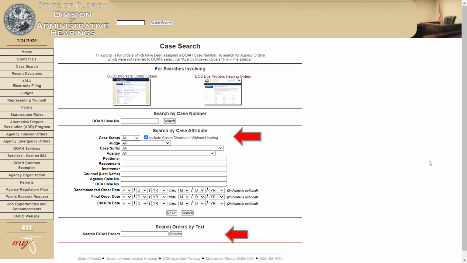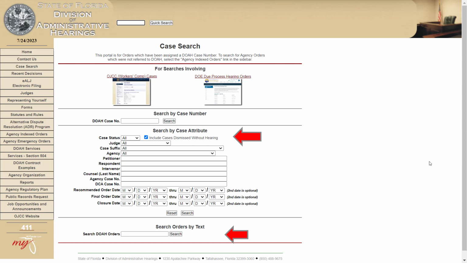Notice at the top that workers' comp cases and DOE due process hearing orders are in a separate database, so you want to click on those if you need those. But then otherwise, whatever information you have about a case, if you have Division of Administrative Hearings case number, if you want to look by case status, whether it's in process, if it's closed, what have you, if you want to look for a particular judge, administrative law judge, if you are looking for cases from a particular agency with a particular petitioner, whatever information you have, including then down at the bottom, you can search actual orders by text, a full text search.